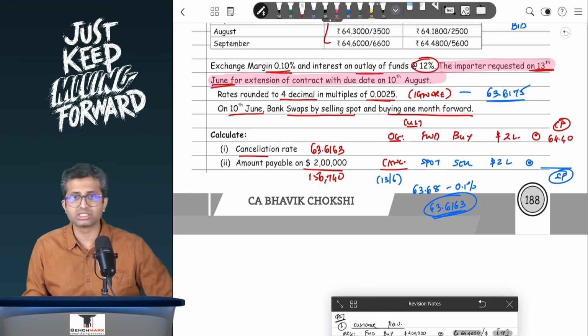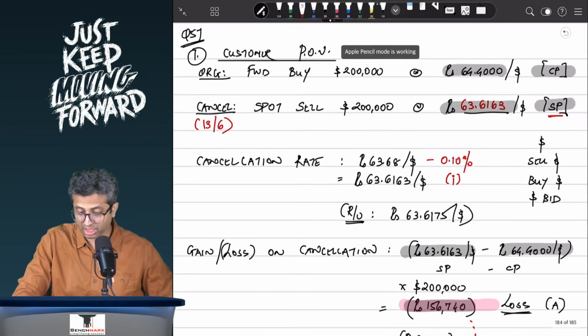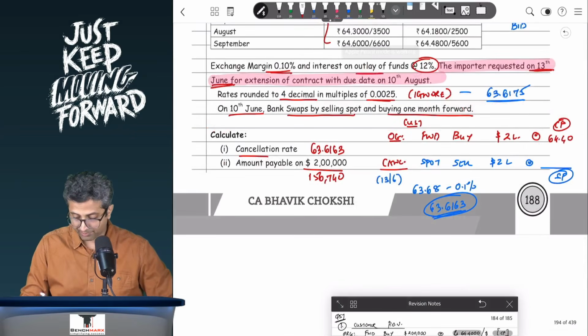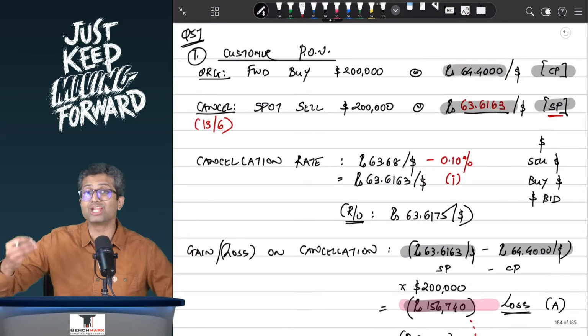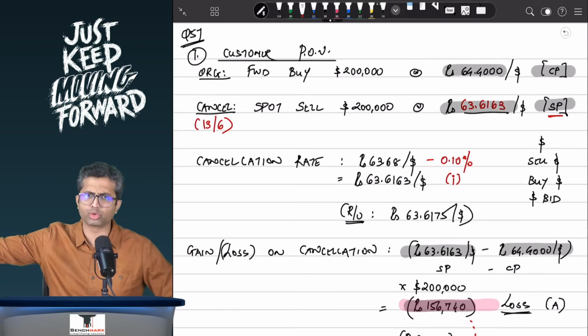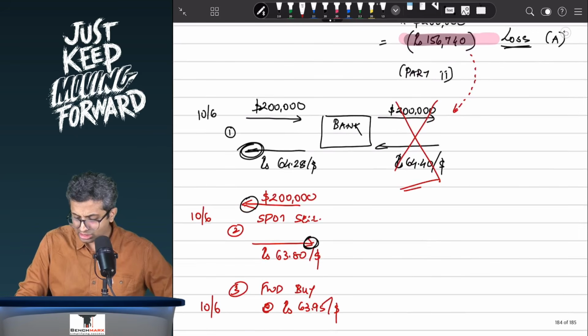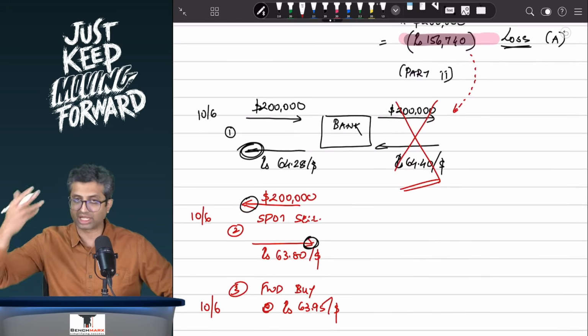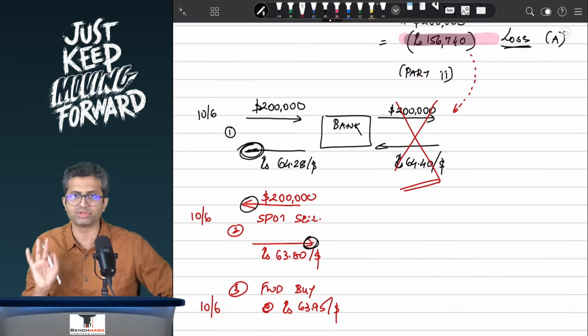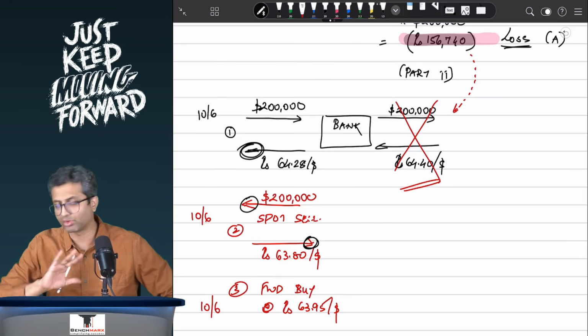Now, other than that, is there anything else? Well, yes, we'll have to make a chart. We'll have to say that originally, from the bank's perspective, I had to give the $2 lakh to the importer and get 64.4. However, that deal did not really happen. So this is your deal which did not happen. It got cancelled, and the impact of that cancellation is 1,56,740. So that is done.